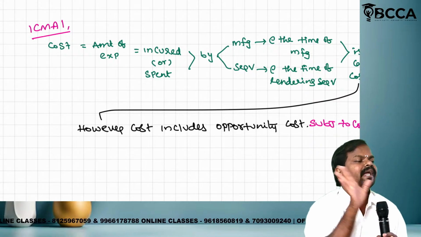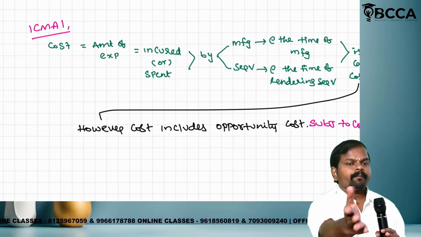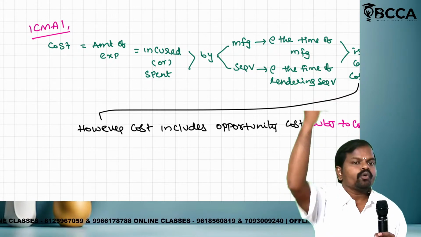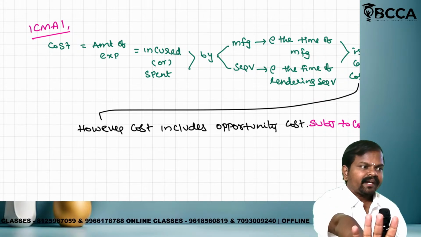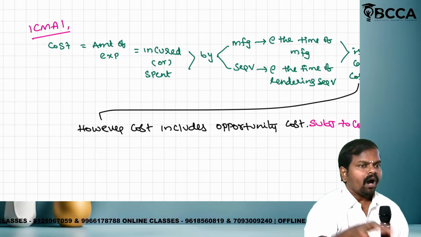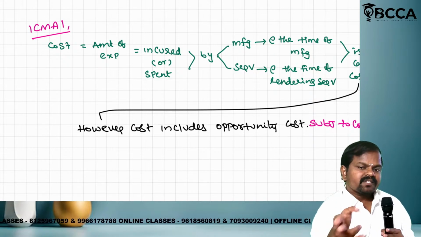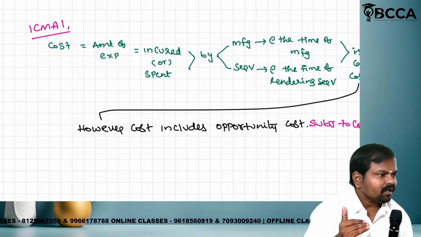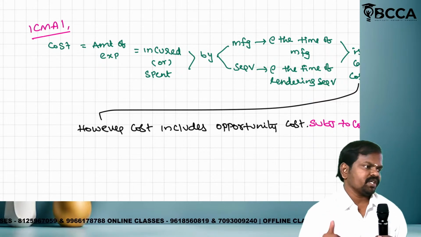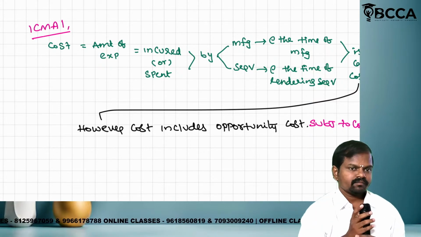No need to check any condition. Opportunity cost is there, please write it as a cost. That is the UK board version. Just wait, I will prescribe the condition. If all the conditions are satisfied, then such opportunity cost can be referred to as cost. Which version? Our Indian board version, or the CIMA version. Is it clear?